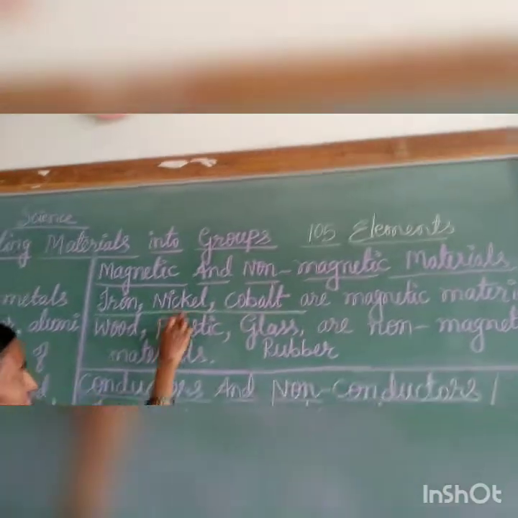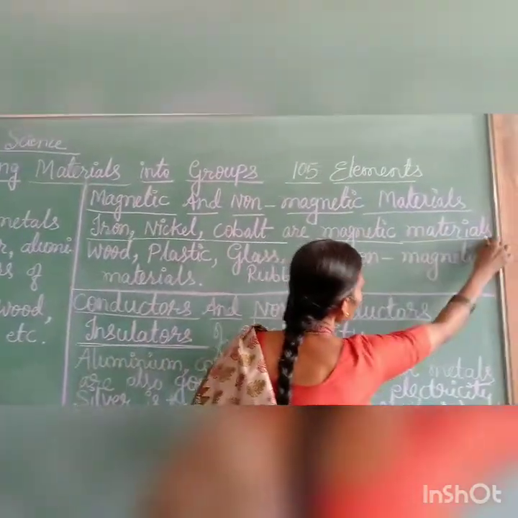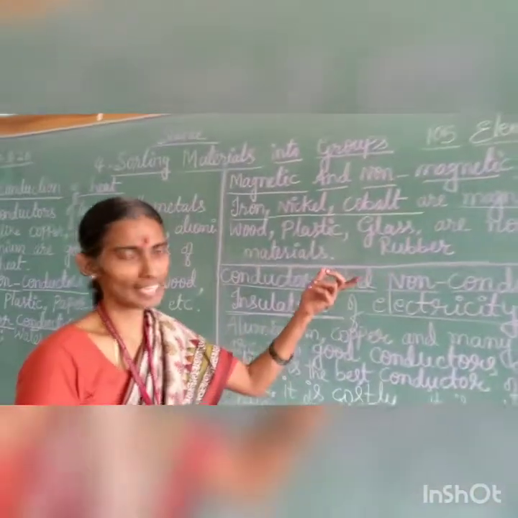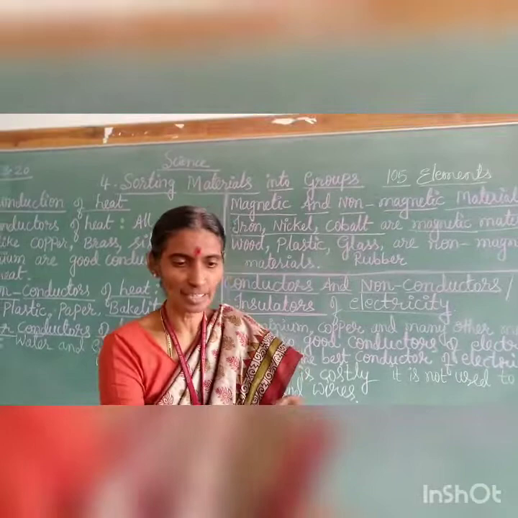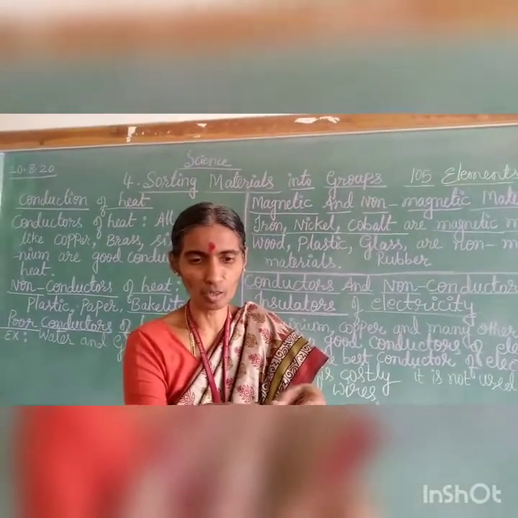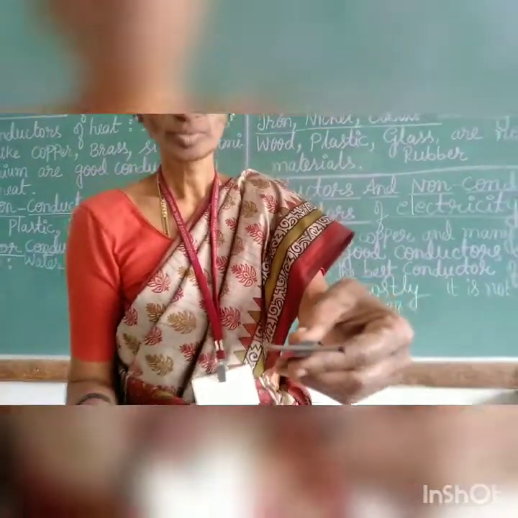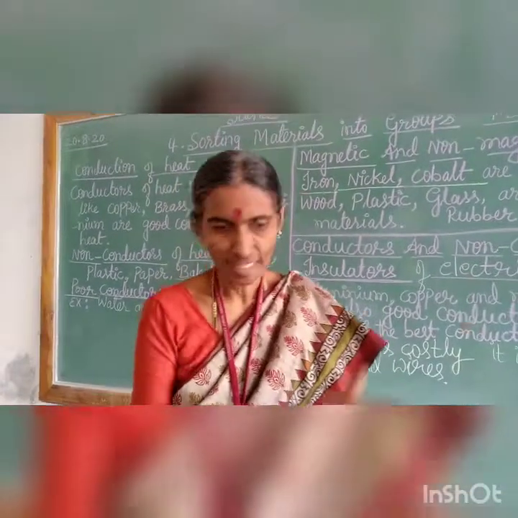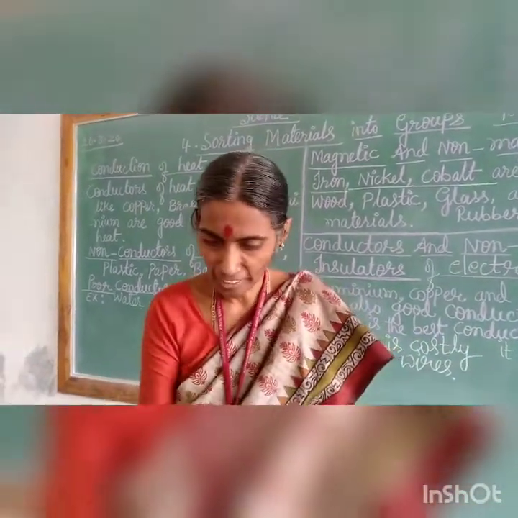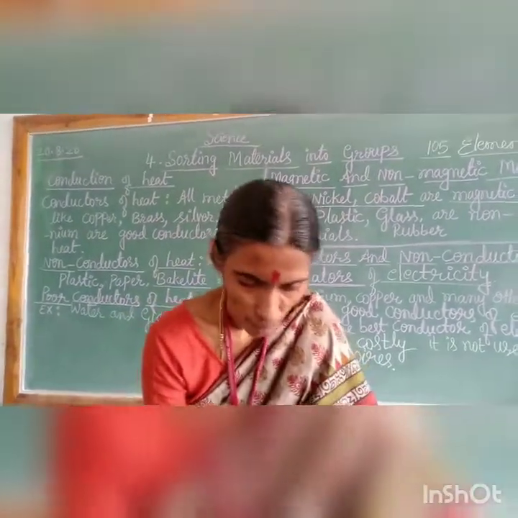Out of those, nickel and cobalt are also magnetic materials. They show magnetic property, which is an attraction property. So depending on this, materials are kept into separate groups as magnetic and non-magnetic materials.